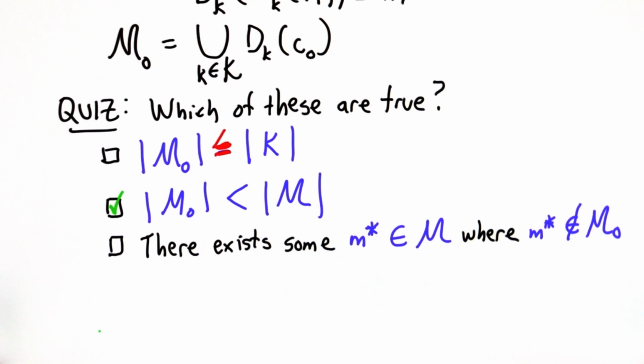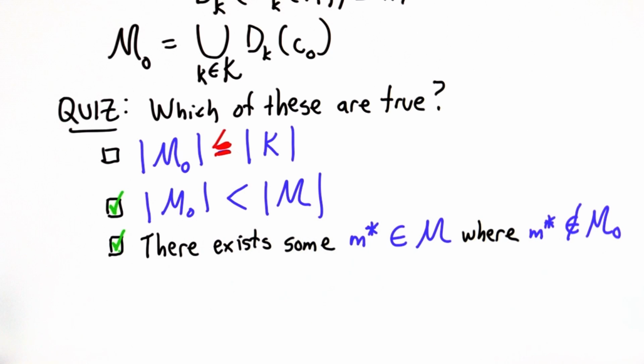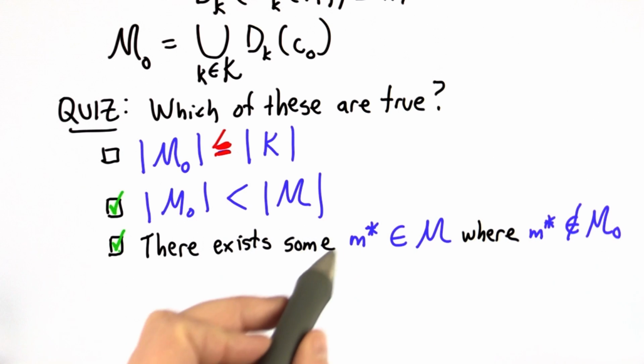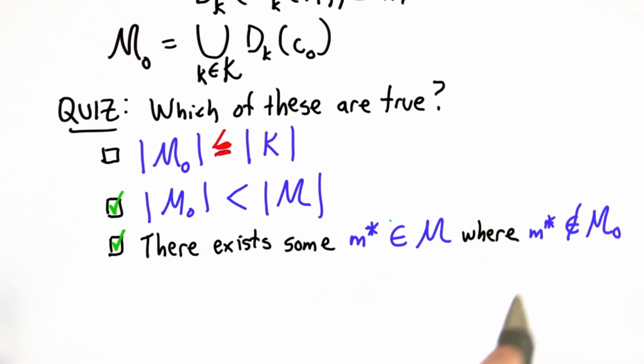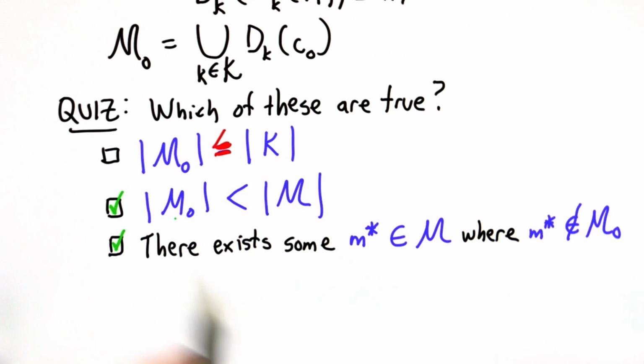The third property is also true, and this is the key property that should give us the insight into why it can't be a perfect cipher: there exists some message in M that can't be in M0, and that follows directly from this property. If one set is bigger than the other set, there must be some element in the bigger set that's not in the smaller one. So how do we go from there to prove that it's not a perfect cipher?